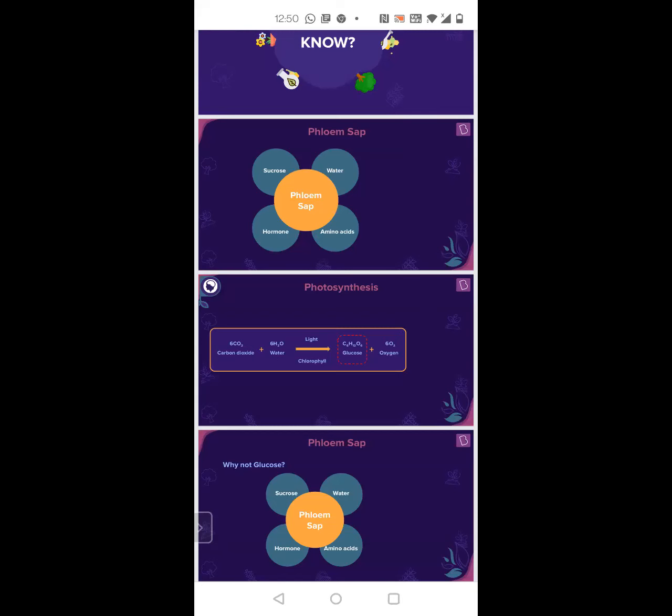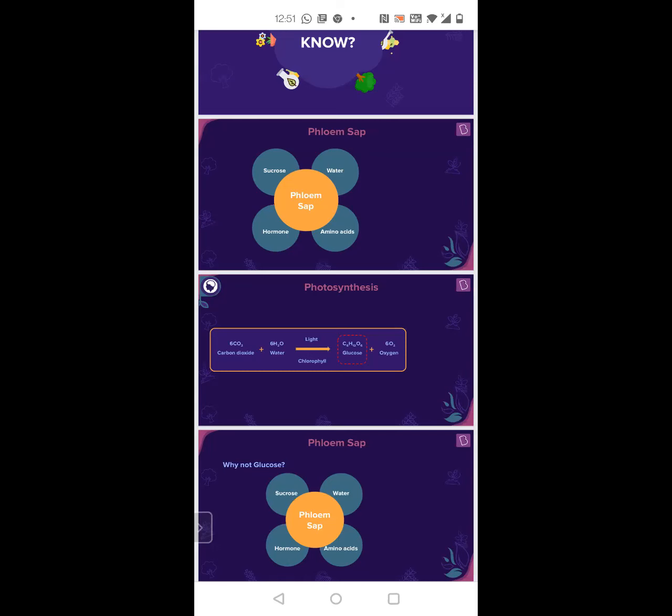So, glucose made by the leaves is stored in the sink. Basically, this is called the source-sink hypothesis. Where the product is produced is called the source, and where it is stored is called a sink. If you take an example, glucose is produced in the leaf and stored in the root in the case of sweet potato. So here, the source is the leaf and the sink is the root.